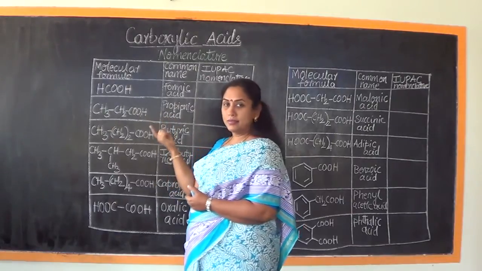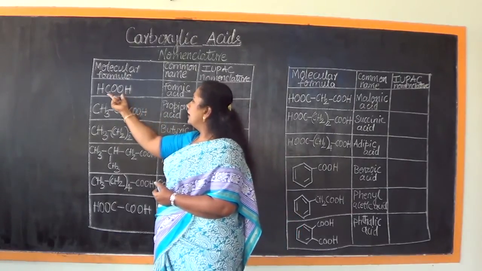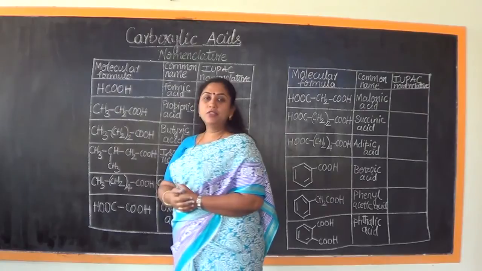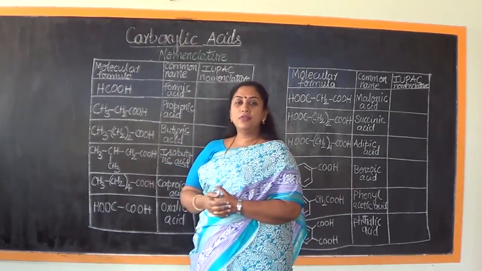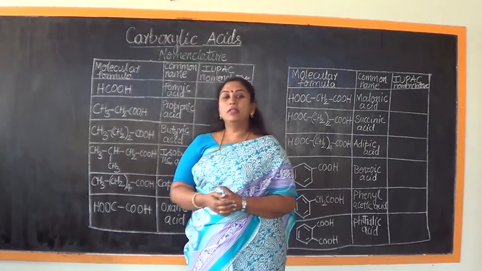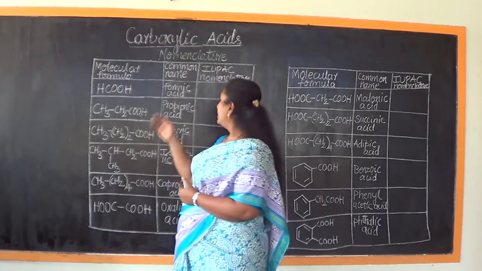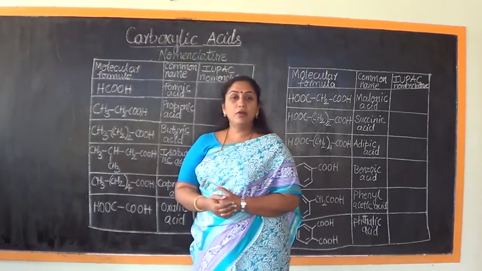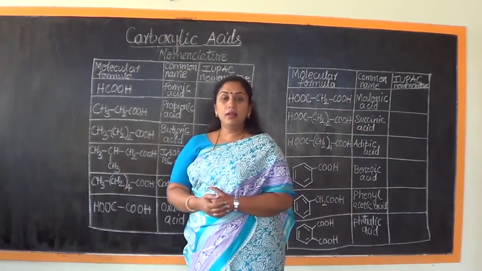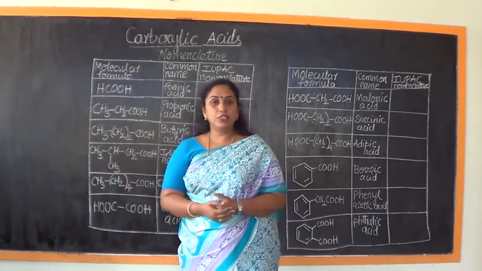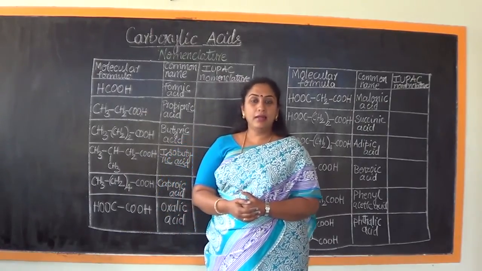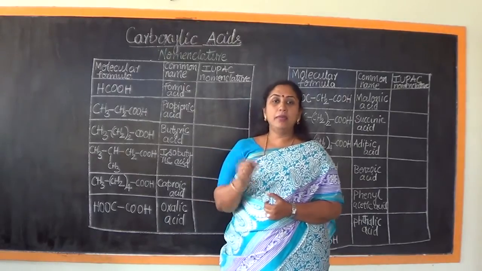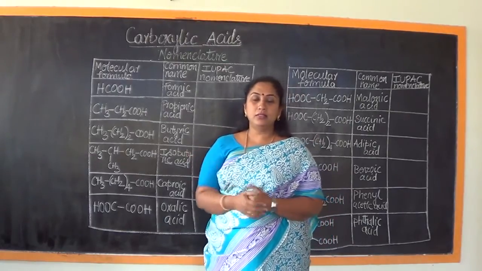Why was this organic compound containing the HCOOH formula called formic acid? For the simple reason that formic acid was originally obtained from the distillation of red ants. In Latin, the word formicus means red ants.